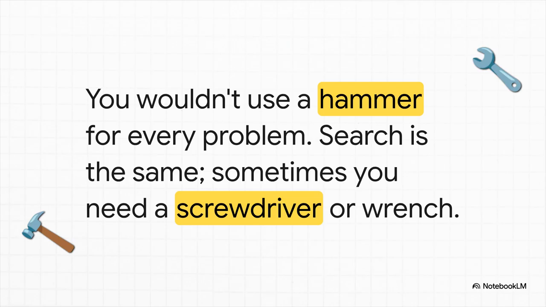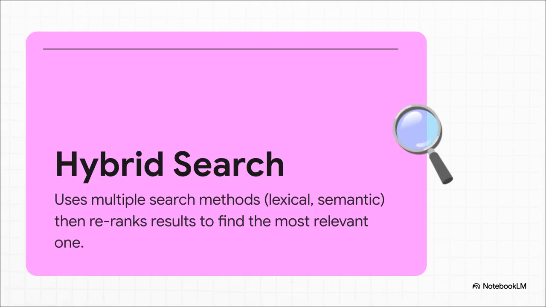Vector search is your powerful hammer, for sure. But sometimes you need the delicate precision of a screwdriver, which in this world is something more like traditional keyword matching. This smarter, more modern solution has a name: hybrid search. And the idea is actually pretty simple. You just use multiple strategies at the same time. You run your keyword search, your vector search, whatever you've got, then you take all those results, throw them into a pile, and use a really smart re-ranking system to figure out which one is the actual best answer and push it right to the top.